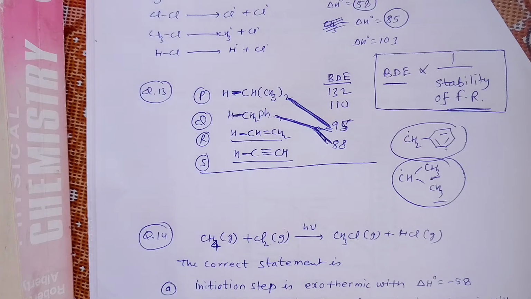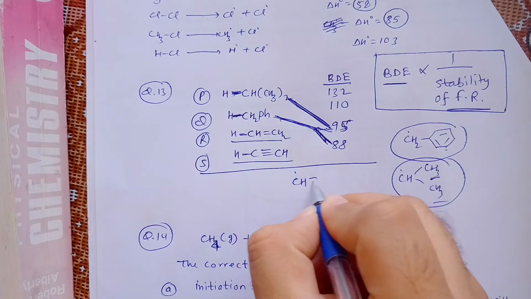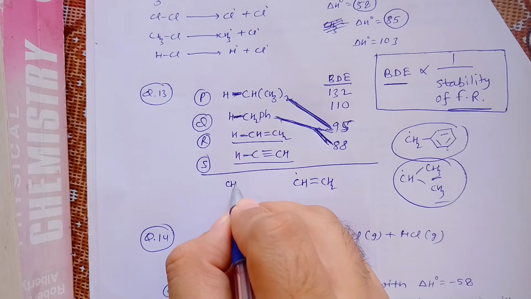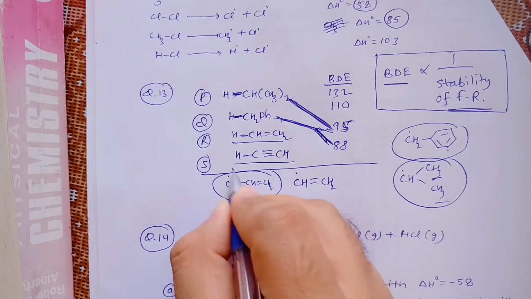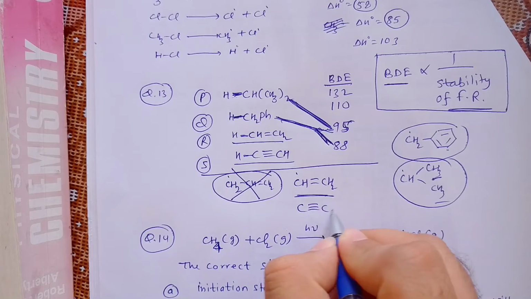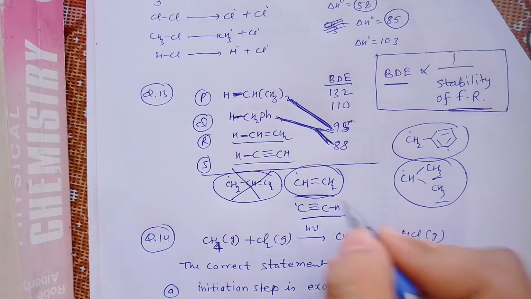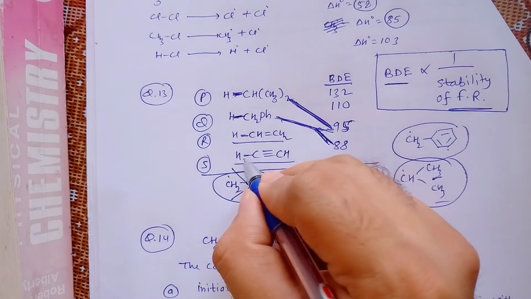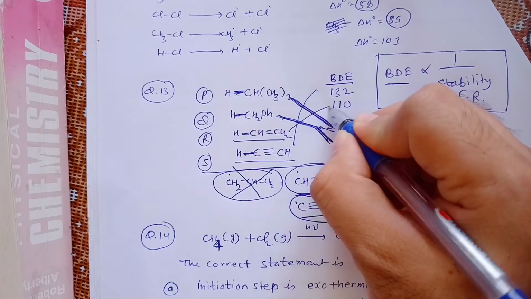This will not be stabilized, because don't get confused, this radical is not resonance stabilized, this radical is resonance stabilized. But they are not talking about the allylic radical, they are talking about this and this radical. So this radical is very unstable, this is even more unstable, so its bond energy will be highest, so it will match with this and it will match with this.